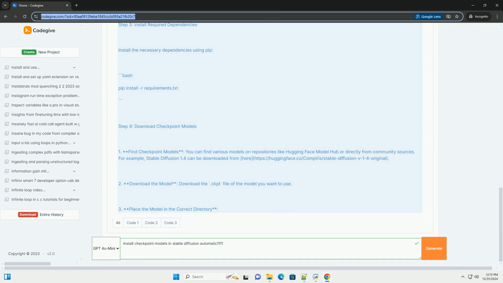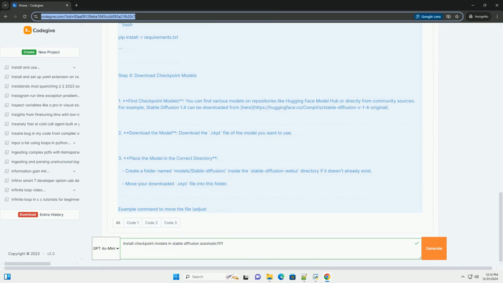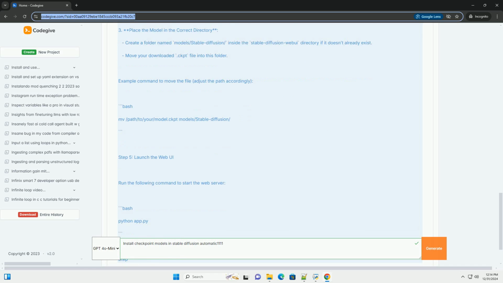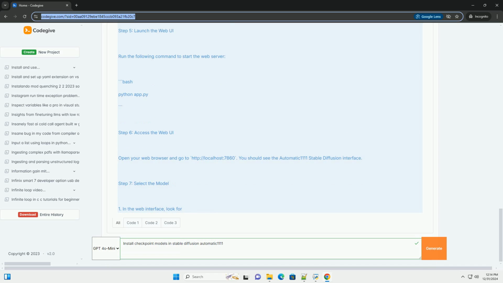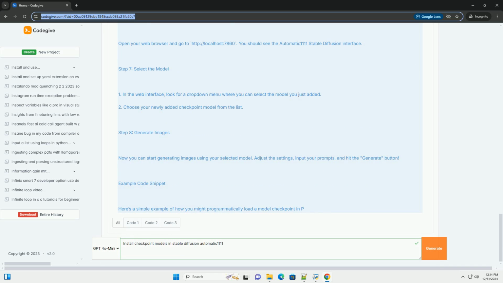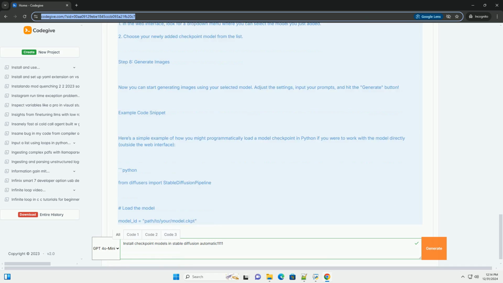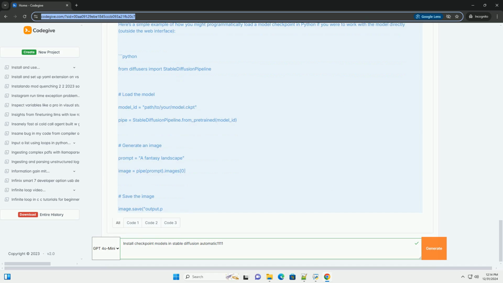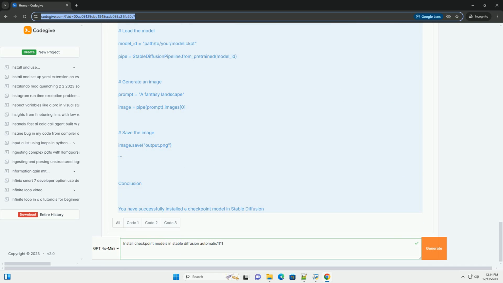Prerequisites. 1. Python. Ensure you have Python 3.8 or higher installed. You can download it from Python's official website, https://www.python.org/downloads. 2. Git. You will need Git to clone the repository. Download it from Git's official website, https://git-scm.com/downloads. 3. CUDA. If you are using a GPU, make sure you have the appropriate version of CUDA installed. Check the compatibility with your GPU.